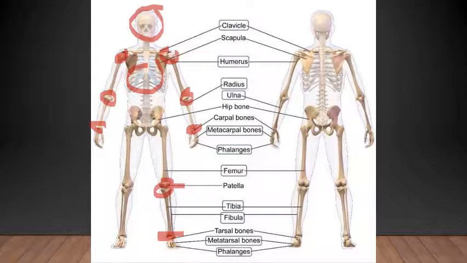They both have joints. From the back of our head to the hip, we have a column of bones called the vertebral column. This column contains 33 bones.